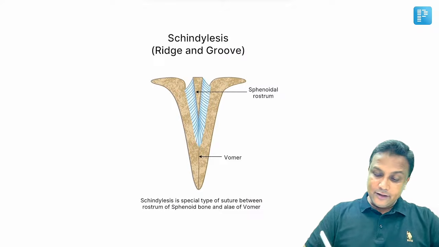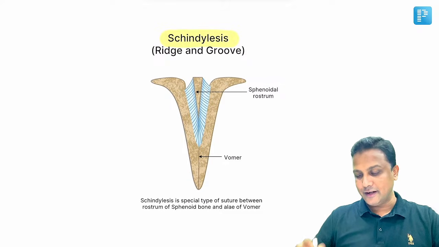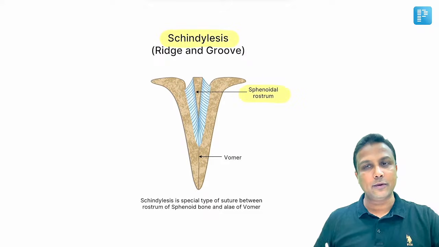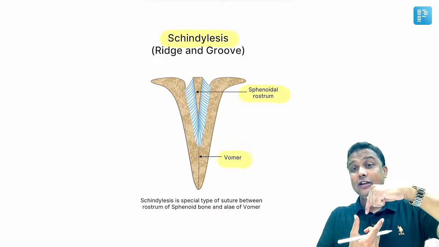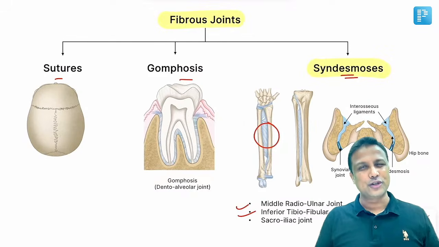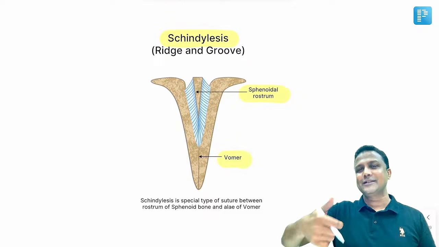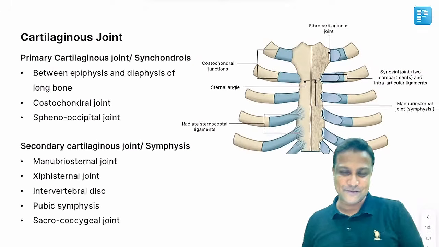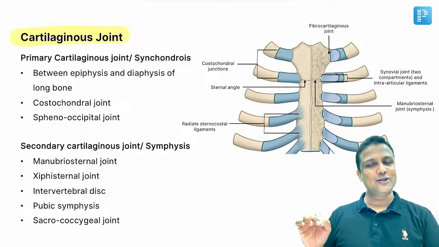One more thing. There is a special joint, that is gomphosis-like, the schindylesis. Schindylesis is between the rostrum of the sphenoid and the vomer. The rostrum of the sphenoid is coming and fitting in the vomer. That is schindylesis. However, it is one of the sutures only, sir, because the sphenoid and vomer are cranial bones only, sutural but something special. Remember the name, schindylesis. Now welcome to the last and final one, that is the cartilaginous joint.